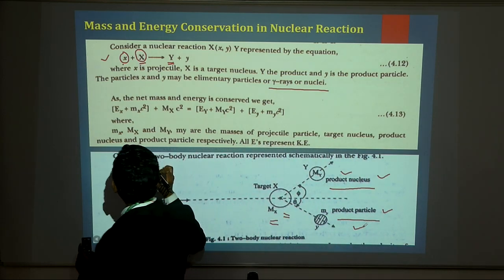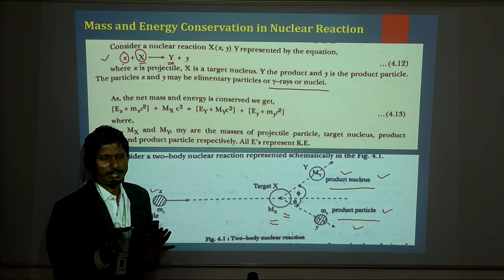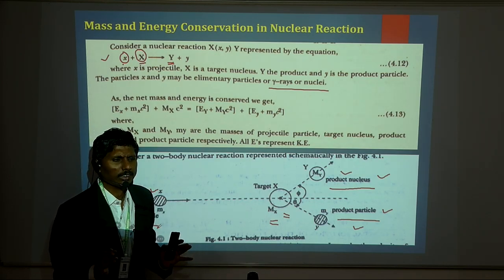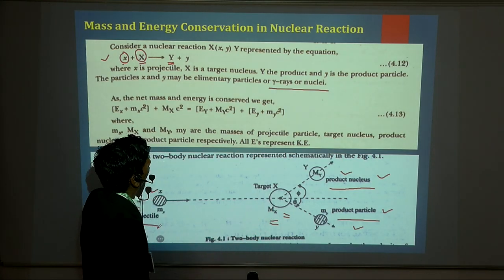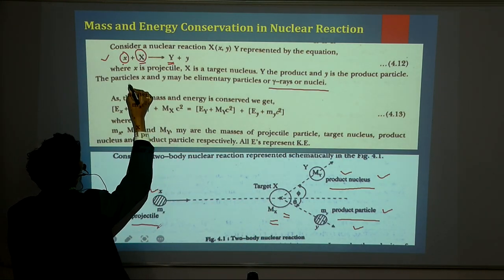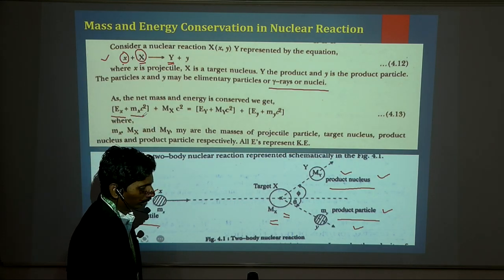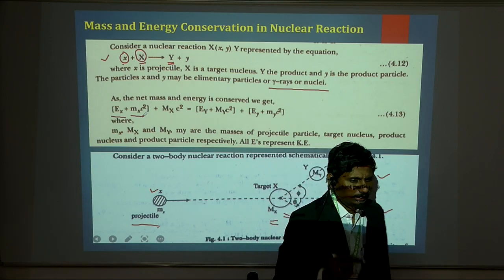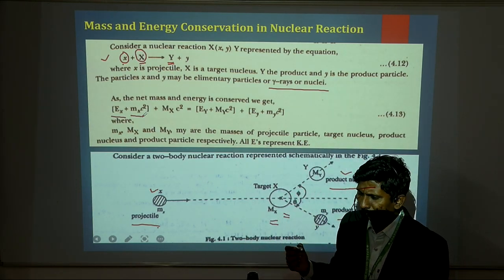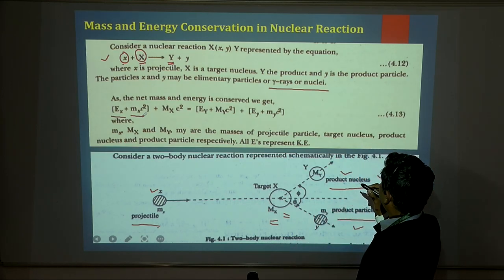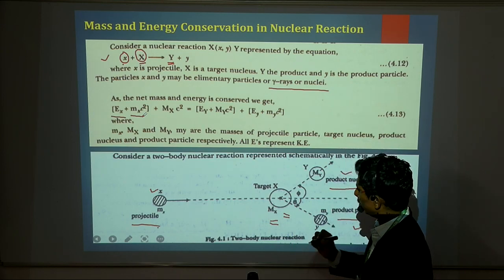We first consider that the projectile has very high kinetic energy and is bombarded on the target, so we consider their kinetic energy plus mass energy relation. We represent it as E, small x for the projectile, capital X for the target, capital Y for the product nucleus, and small y for the product particle.